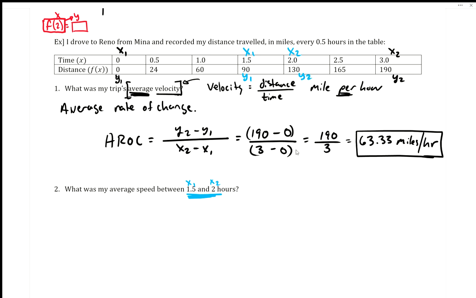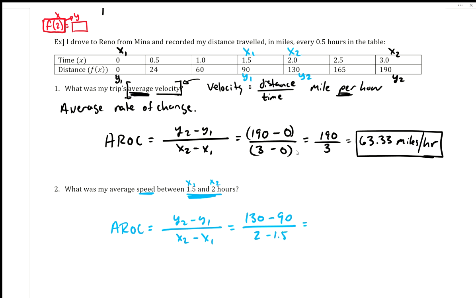And so our average velocity, and notice they're using speed now, so a different kind of just the synonym for velocity. Okay, so average speed. Still, I'm just going to do average rate of change. And then now we'll plug those. Let's actually write the formula out still. So there's our y2 minus y1 over x2 minus x1. And then we can plug these in. Okay, so x2, actually let's do the top first. y2 is 130. y1 is 90, so minus 90. And then x2 is 2. And then x1 is 1.5.